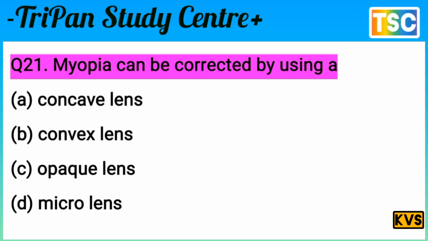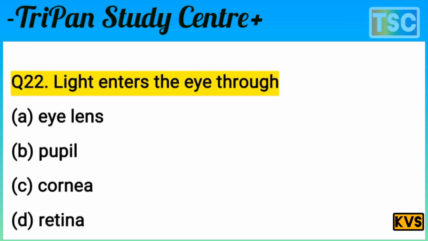You know that the question is very clear and important. Myopia can be corrected by using a concave lens. A option is correct here. A concave lens. A option is correct for this question. Let's see the next question here.